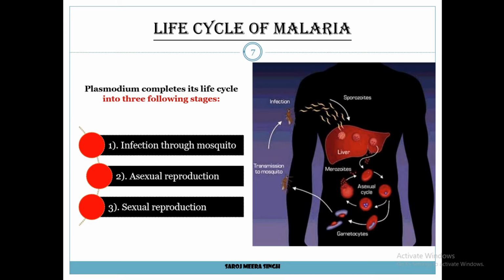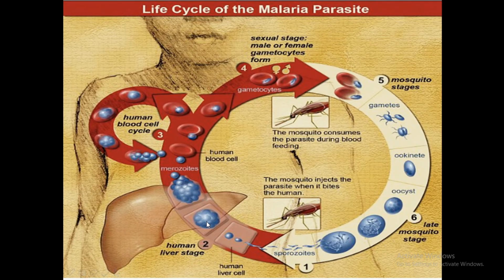You can see this in the image. In this phase, an infected female Anopheles mosquito bites a person and injects sporozoites into the host body through her salivary glands with her saliva. You can see this in this image, and then within 30 to 60 minutes after inoculation, the sporozoites find their way into the blood circulation and travel to the liver. You can see this at point number 2 in the image.